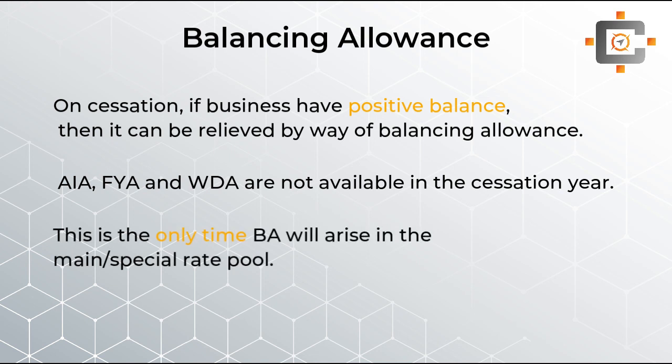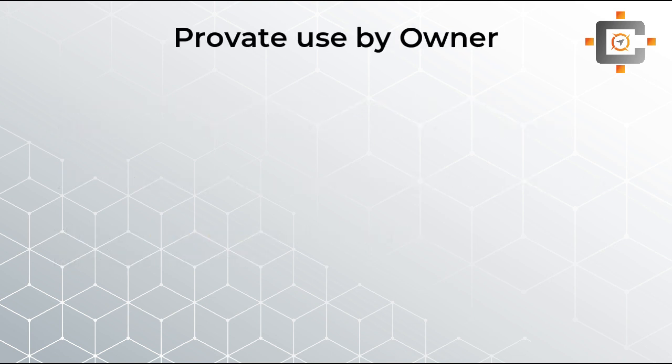We can say this is the fourth kind of allowance, students. Balancing allowance is the fourth allowance, but this balancing allowance will only and only come in the cessation year. So I hope you are getting this point. The next topic is, students, private use by owner.